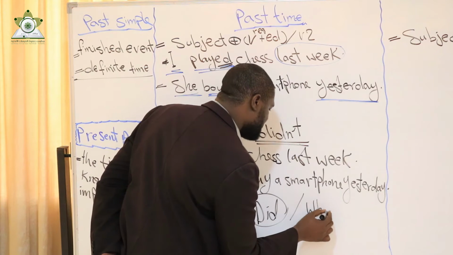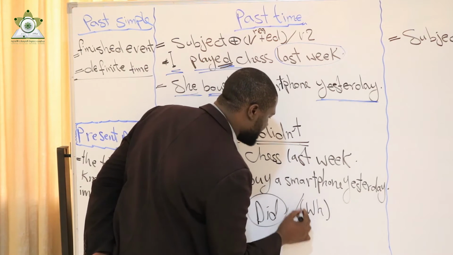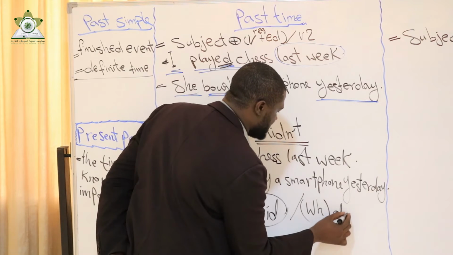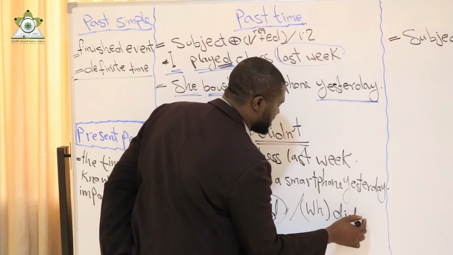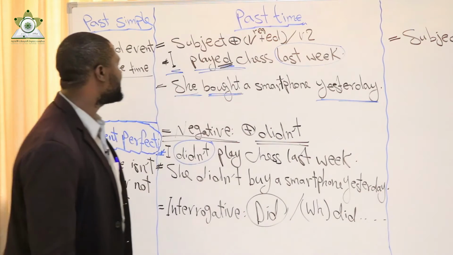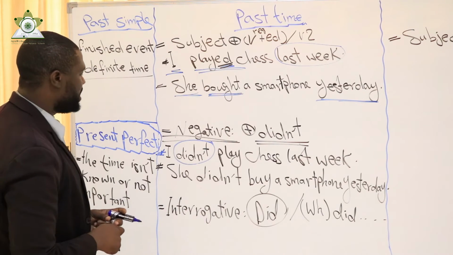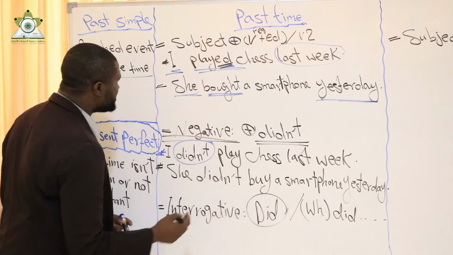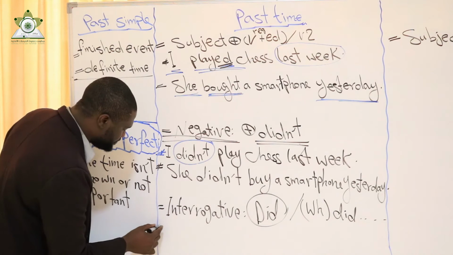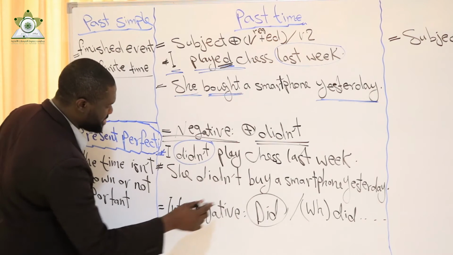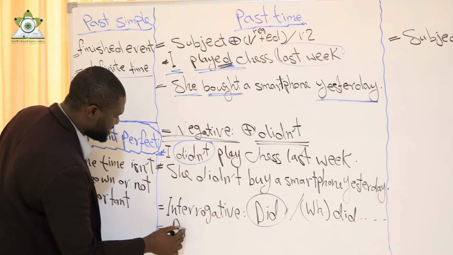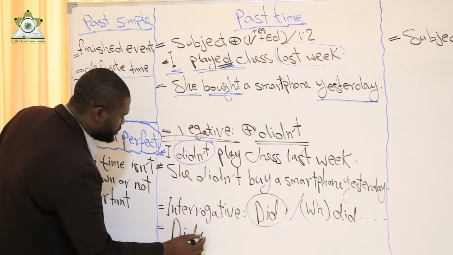This is optional. Did, and complete the sentence. For example, I say, I played chess last week. If it is a yes/no question, I say, did you? I start with did plus subject. Did you?